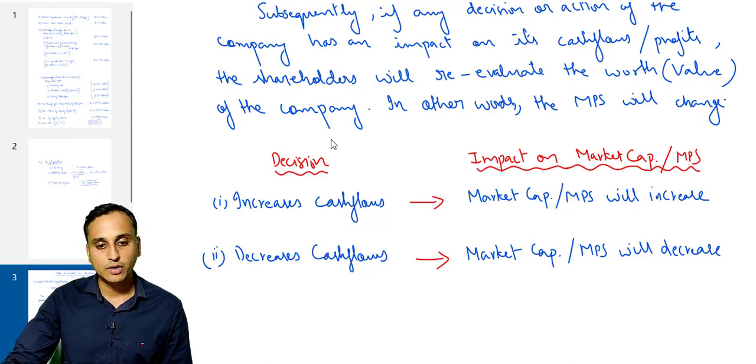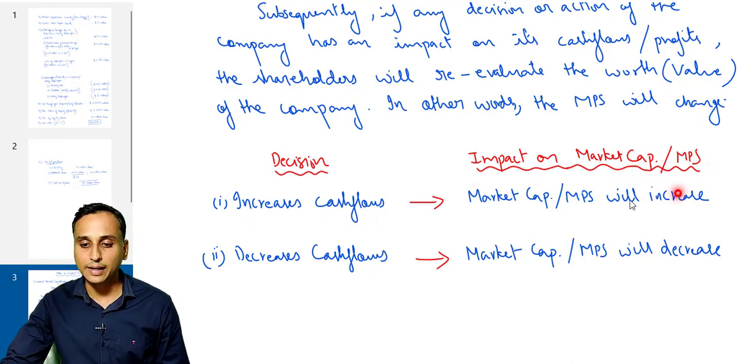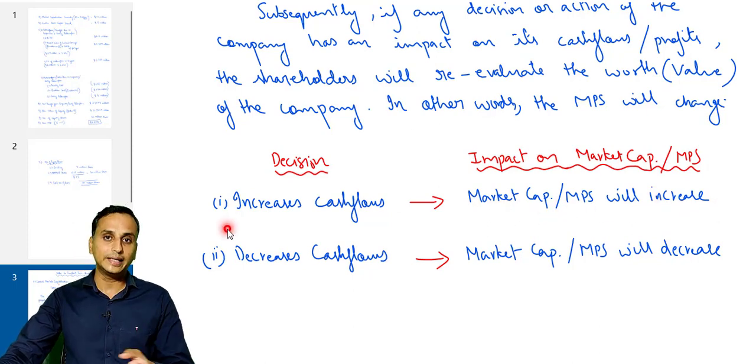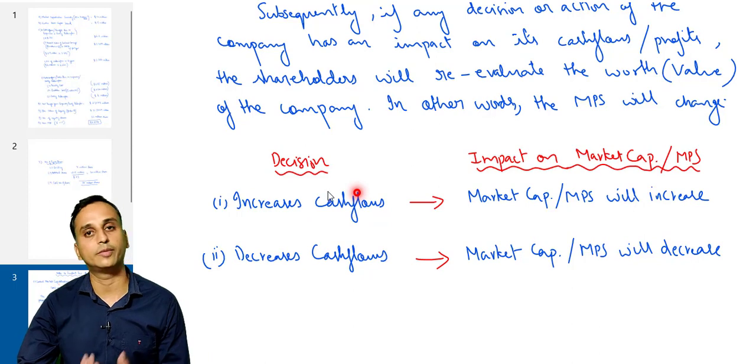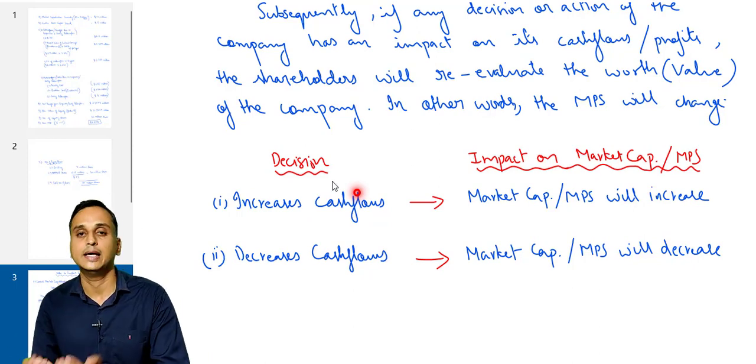So what will happen if a decision increases cash flows? What will be the impact on the market cap or MPS? The market cap or MPS will increase. So if a decision of the company increases the cash flows of the business, the market cap or the MPS will increase.